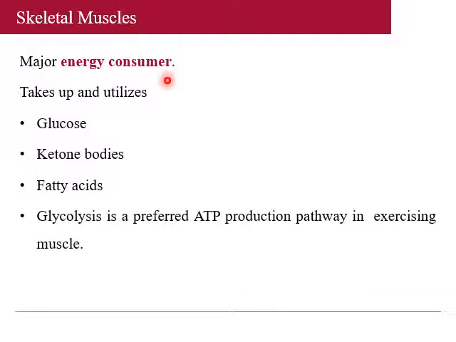Now coming to the skeletal muscle. This is a major energy consumer. It takes up and utilizes more glucose, ketone bodies, fatty acids, etc., where glycolysis is the preferred ATP production pathway in exercising muscle.